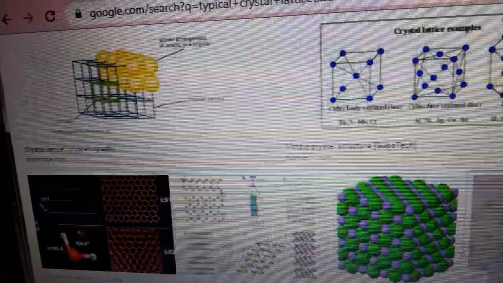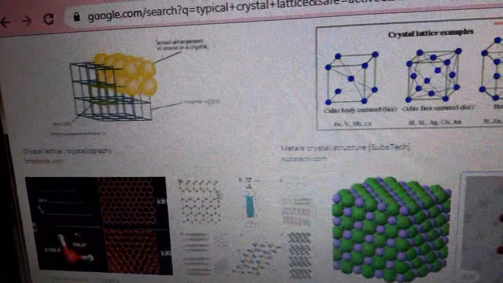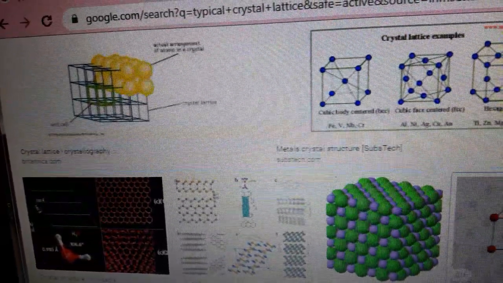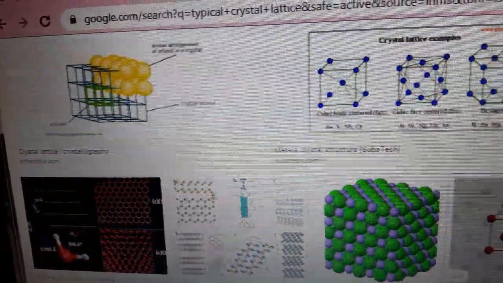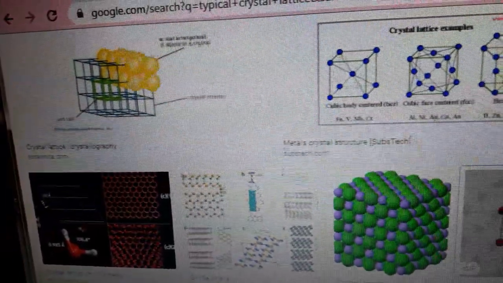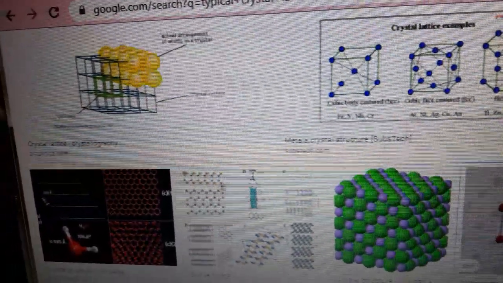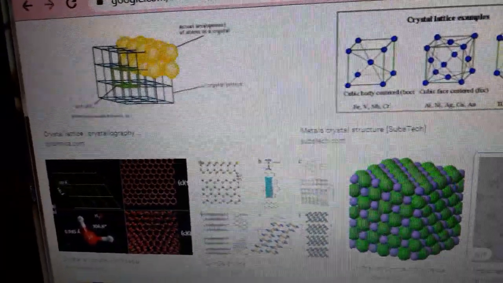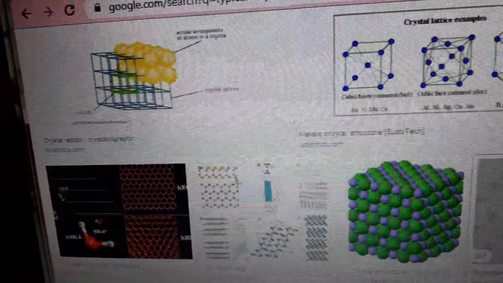They are nothing but atoms, molecules or ions. So this 3D arrangement of atoms, molecules or ions in this crystal is called a lattice. It is also called a crystal lattice, or you can use the word space lattice.